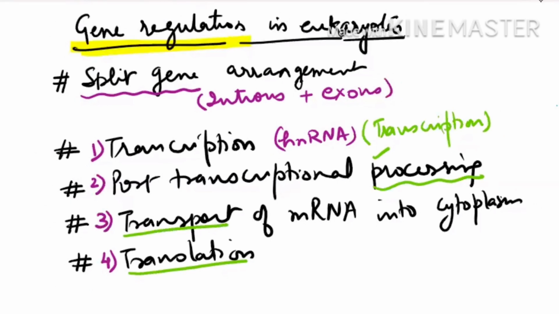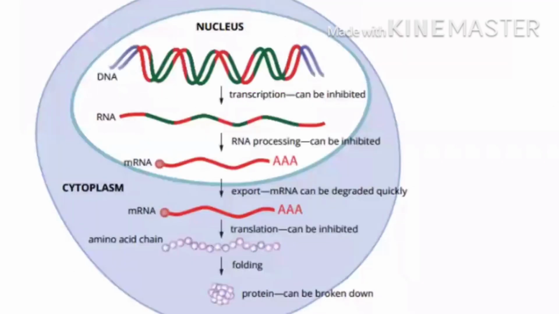Now I'll show you the mind map to learn all these things. See here, this is your DNA, which goes for transcription to prepare hnRNA. This hnRNA goes for processing to prepare messenger RNA, which is then transported into the cytoplasm for translation. So we can first control at the transcriptional level. We can inhibit here. This is our first point where we can stop our gene from expressing.